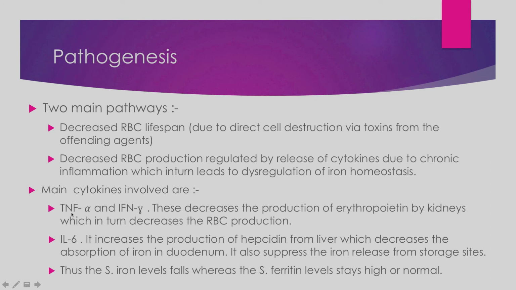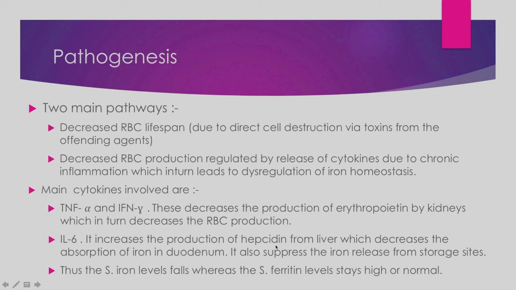TNF alpha and IFN gamma, tumor necrosis factor and interferon, decrease the production of erythropoietin by the kidney, right? When erythropoietin is less, there is less erythropoiesis, and less erythropoiesis means decreased RBC production. IL-6 increases the production of hepcidin from the liver. In the presence of the cytokine IL-6, the liver starts producing more hepcidin.